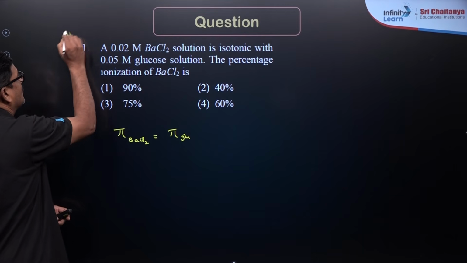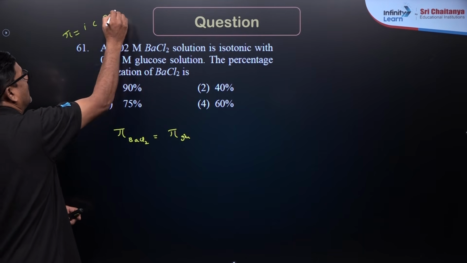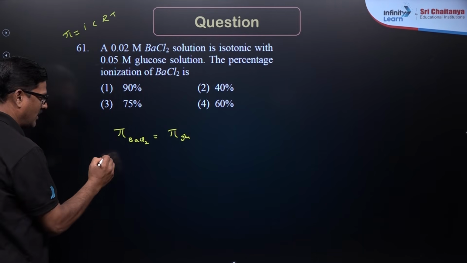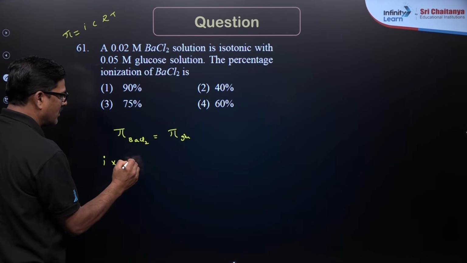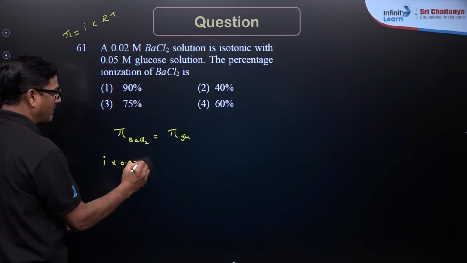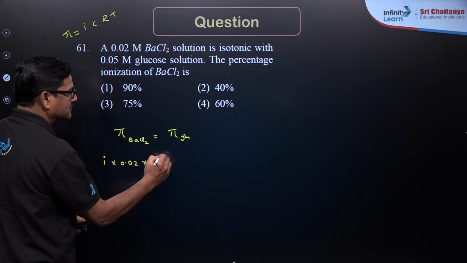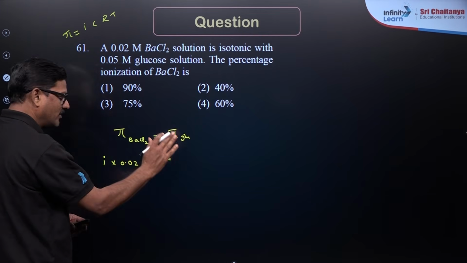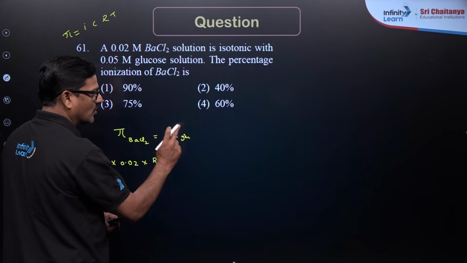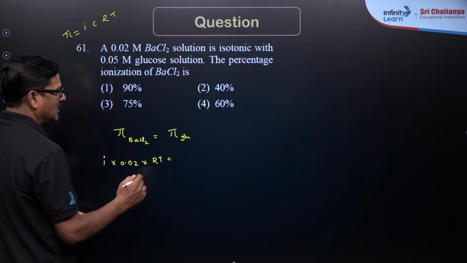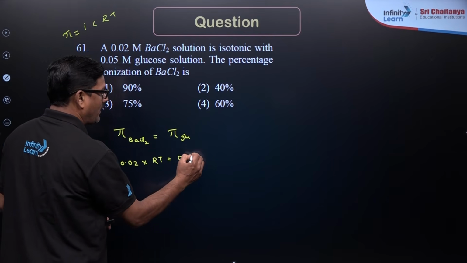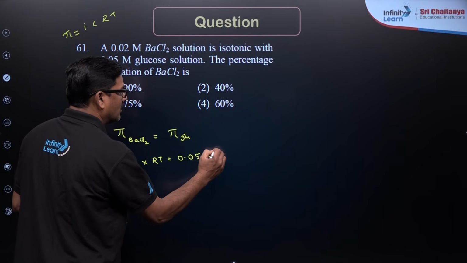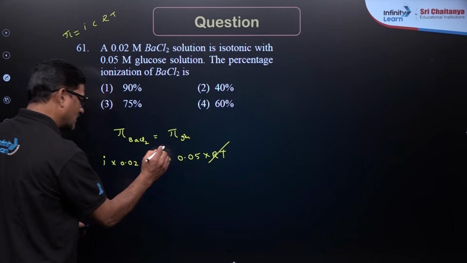So, pi is equal to iCRT. So, i into concentration of barium chloride 0.02 into RT is equal to the i value for glucose, which is 1 because glucose is a non-electrolyte, so it is 0.05 into RT. So, you can cancel this.